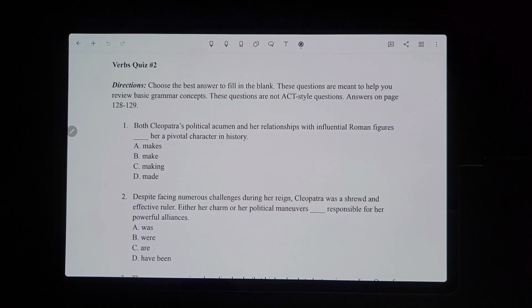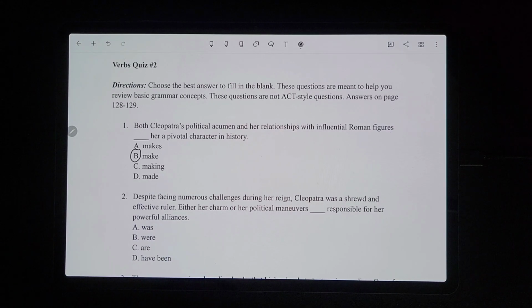For number 1, the verb has to match both Cleopatra's political acumen and her relationships, so it has to be plural. It also has to be in the present tense because it's not like she was just a pivotal character in the past. It's still happening now. So it would have to be plural, present, which would be make.